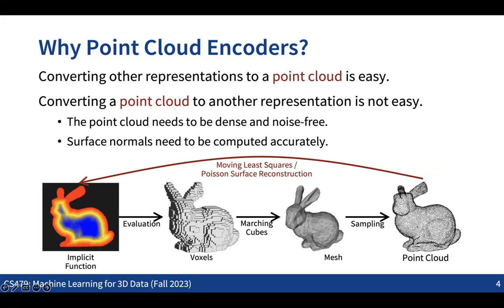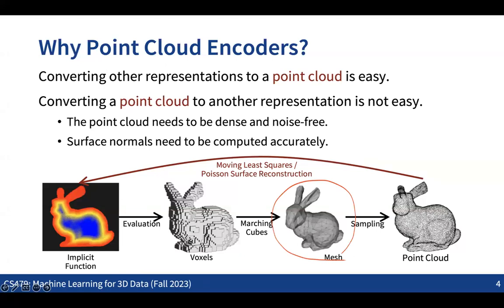So the point cloud representation is kind of the best representation, in a way that we can convert from any other representation to the point cloud very easily, but the other way around is not that easy. So that's one of the reasons why you want to have point cloud encoders. And this also means that if we can have the mesh as the input, or some other input function as the data that we have, then we don't need to use the point cloud encoder.